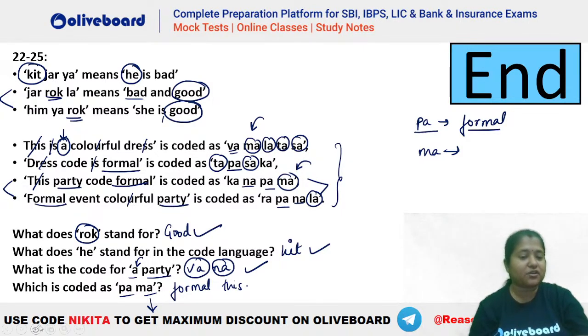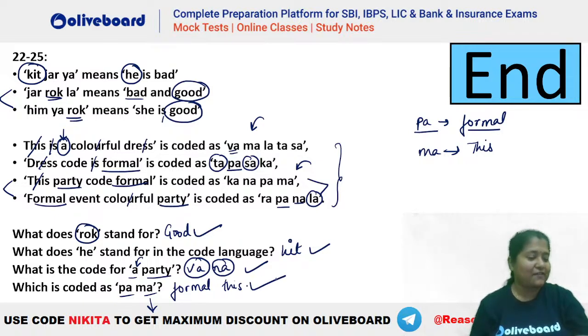Now, if you compare the two, let's see what is common in this one. Okay. So you can see va, ma, la, ta and sa. Ka, na, pa and ma. Only ma is common, isn't it? You can see here that only ma is common between the two. And which is the word that is common? This is a colorful dress. This party code formal. So you can see only this is common between that. So that means ma has to be for this. Okay. So the answer for this will be formal this. Are we clear, everybody? Please let me know if we have any doubts in here. So formal this would be the right answer.